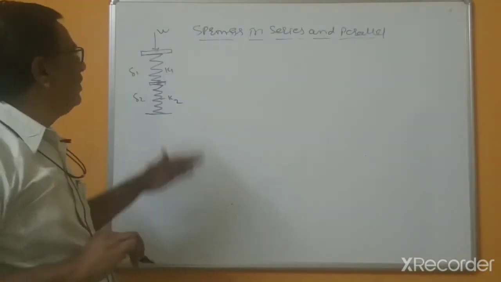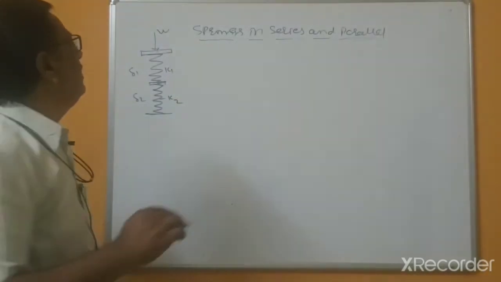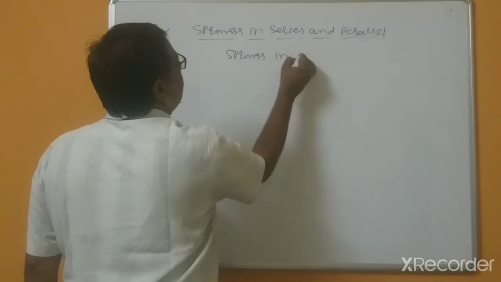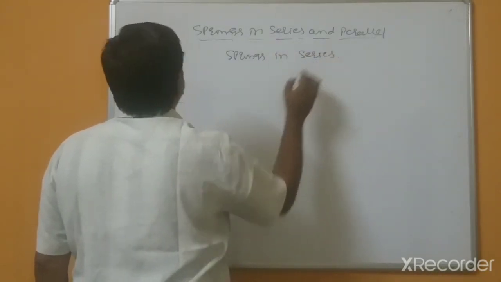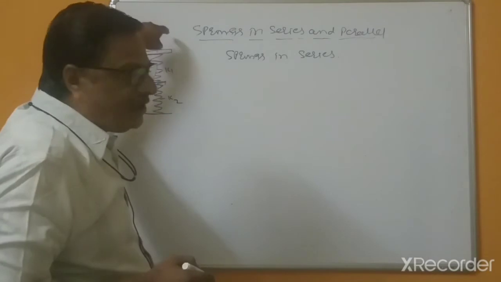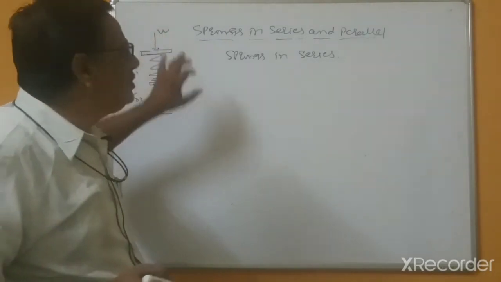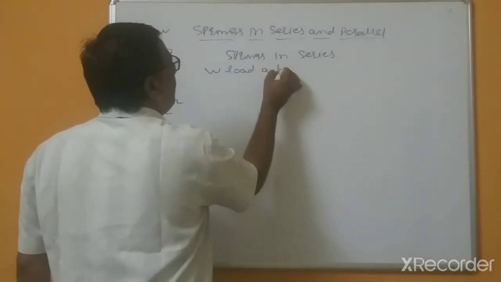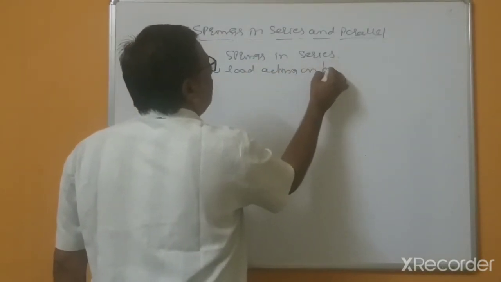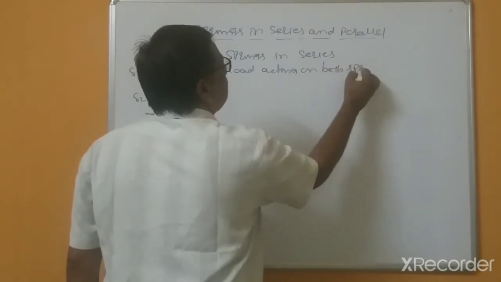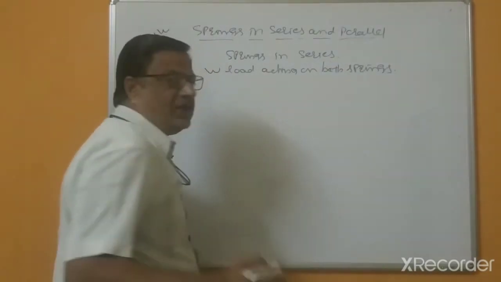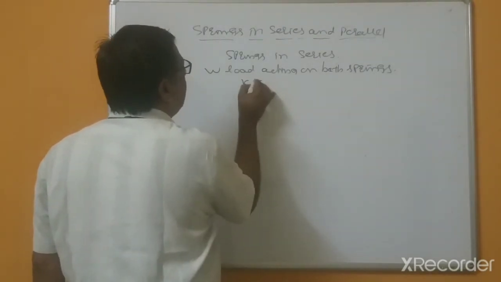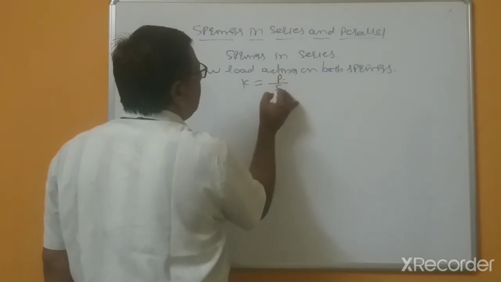So in this arrangement of springs in series, the load shared by both springs is the same, W acting on both the springs. And as you know, K equal to load divided by deflection.